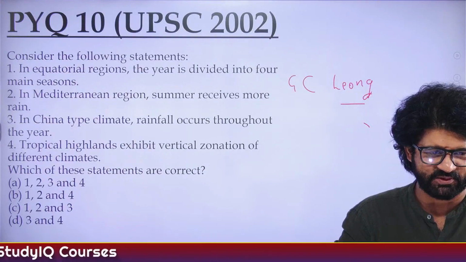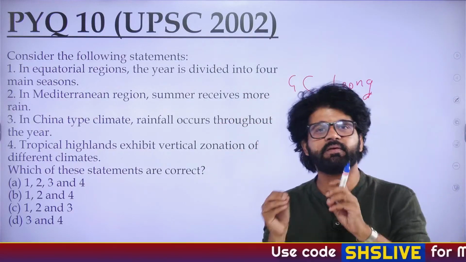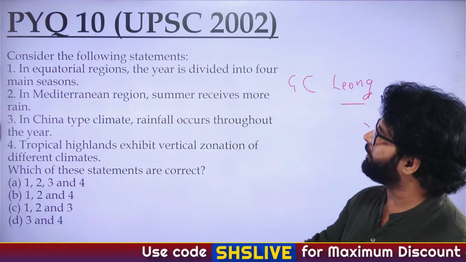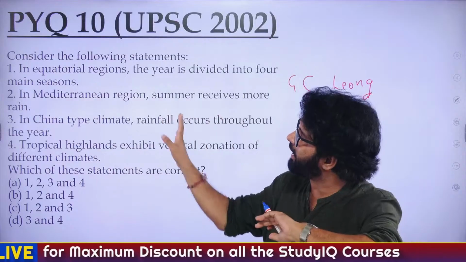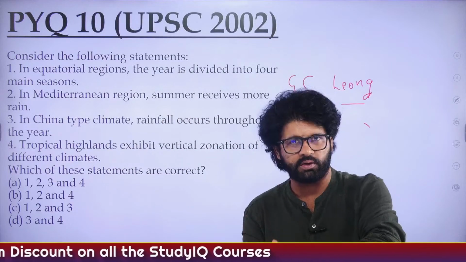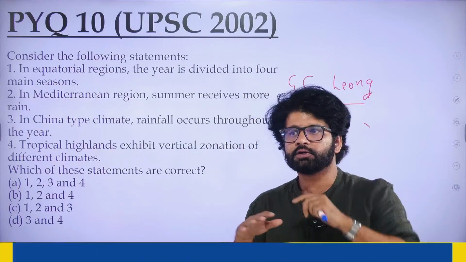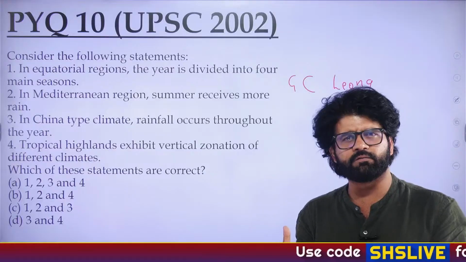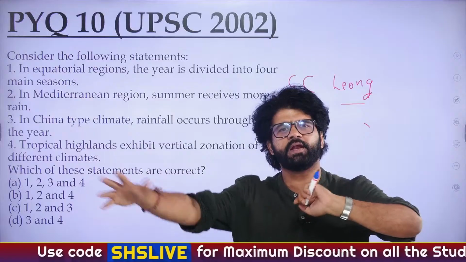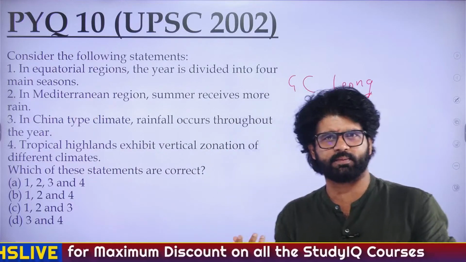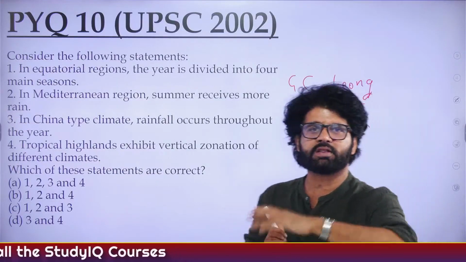So see, this says in the equatorial region, the year is divided into 4 main seasons. Even if you have a basic idea, when you read climatology, G.C. Leong, or if you join our course and read geography, you will realize that the equatorial region, 0 degree, 8 or 10 degree north and south, receives rainfall almost every day. So they don't have distinct seasons per se. Almost every day of the 12 months is more or less the same. Convection will happen, then convectional rainfall will happen.